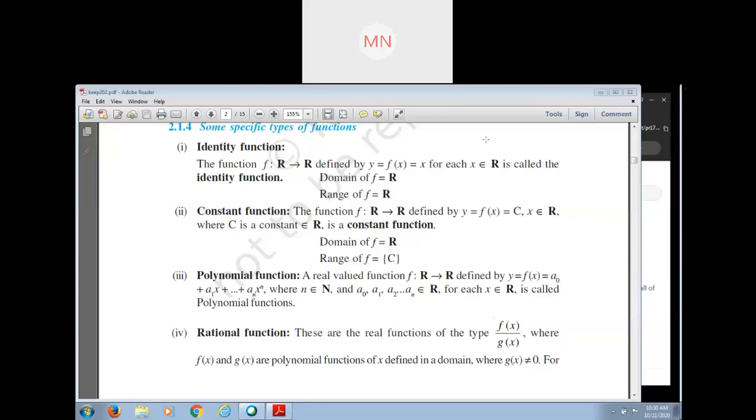Can you tell me the image of a? I say that a is related with 1 and a is also related with 2. So the image of a is what? Sanjukta, tell me, a is related with 1, a is related with 2, then the image of a is what?